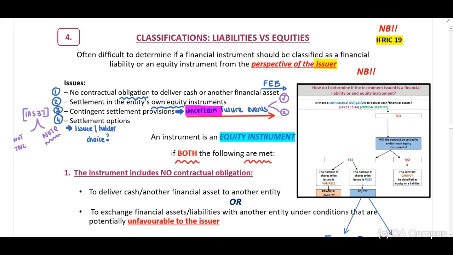Now, when you look at our diagram in our black box, remember question number 1. Is there a contractual obligation? If your answer is no, question number 2. Will the contract be settled in the entity's own equity instruments? Now, previously we have indicated if this is yes, we know that if it's fixed, it's equity. Okay? But now we are going to take this one step further.